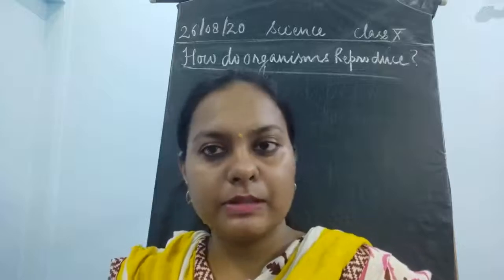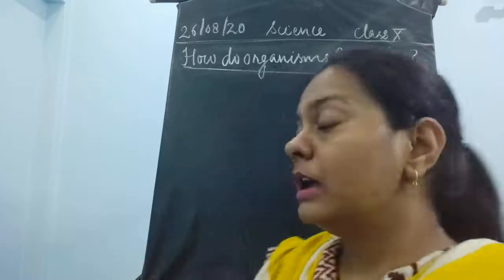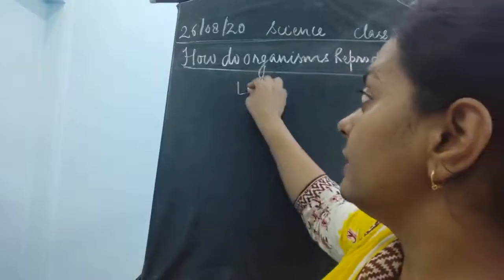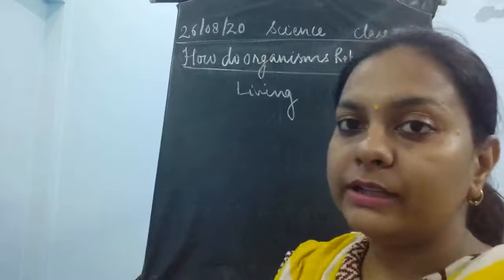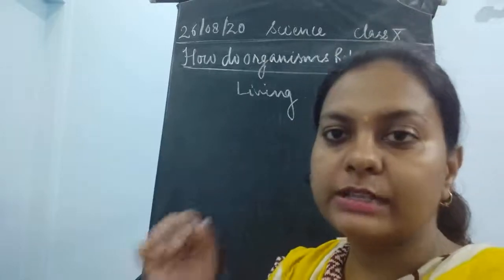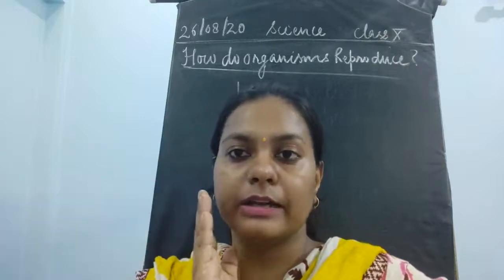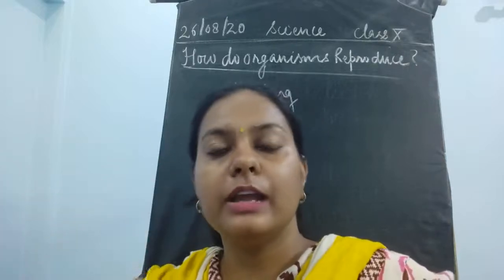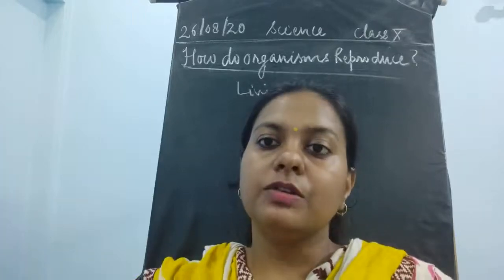If the numbers are fixed, think about it: living things have certain features. A living thing takes birth, grows, grows old, and finally dies.